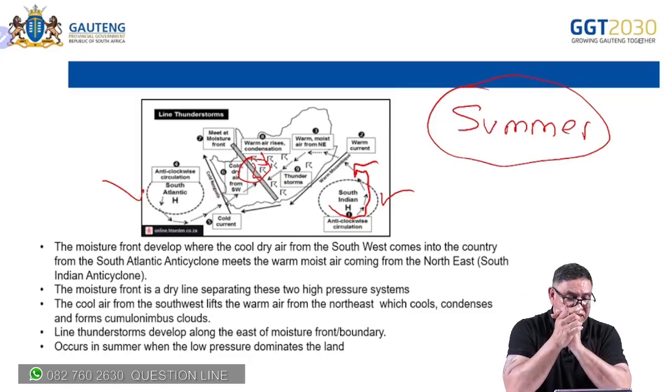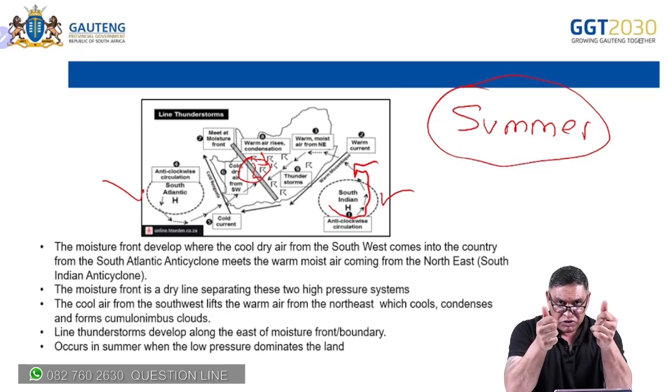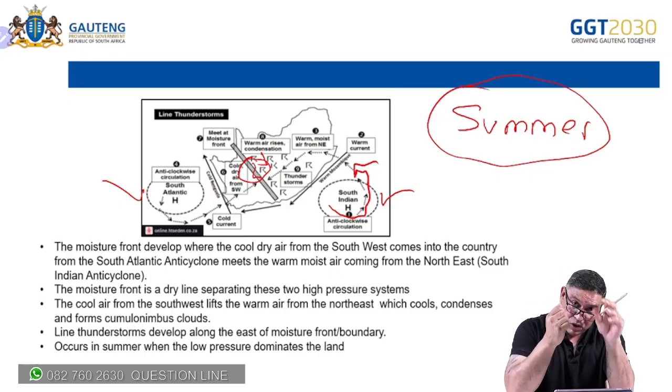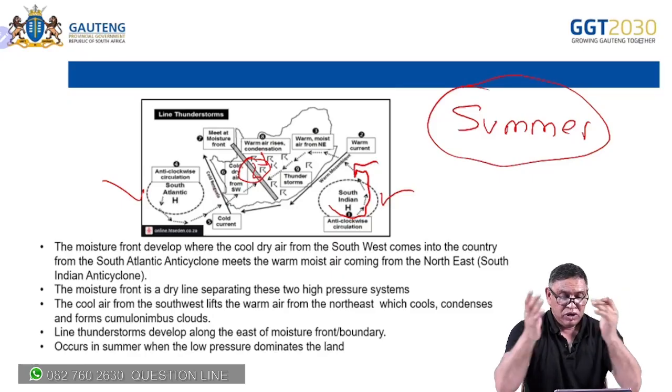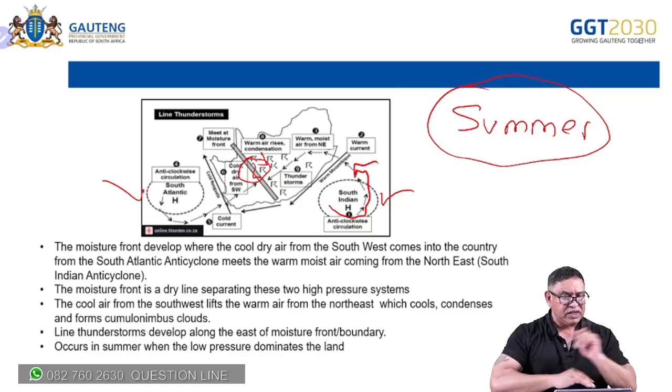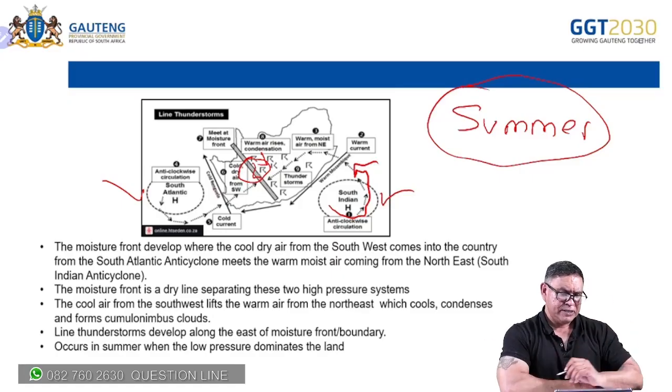So I've got the basics. I know the southerly position, South Indian High, South Atlantic High, well formed over the oceans, and low pressure dominating the land. And we're ready to talk about clockwise, anti-clockwise movement. So let's look at this.